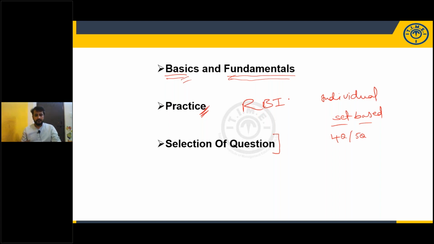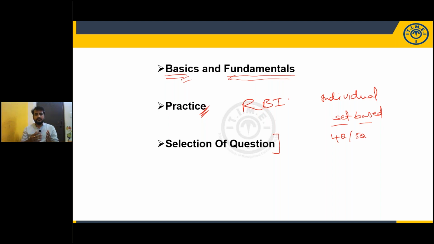So please, you should be thorough with your basics and fundamentals. It means that after going to the exam, you should not have to think about what the left hand side is, what the right hand side is, what immediate left, immediate right, between, and exactly between mean. All these technical terms you should know before going to the exam. And what do you mean by adjacent, what do you mean by neighbors.